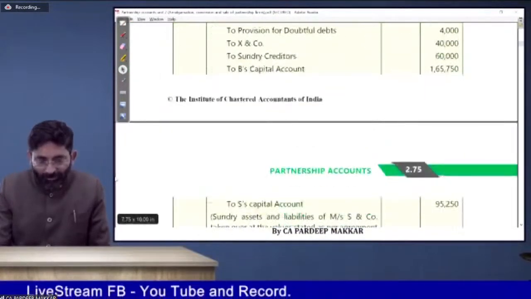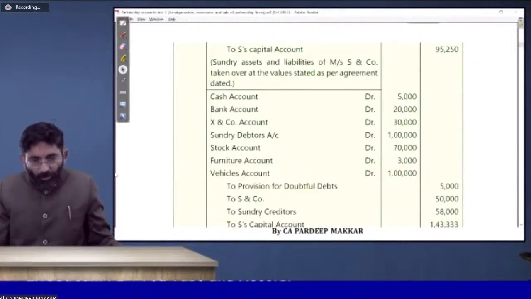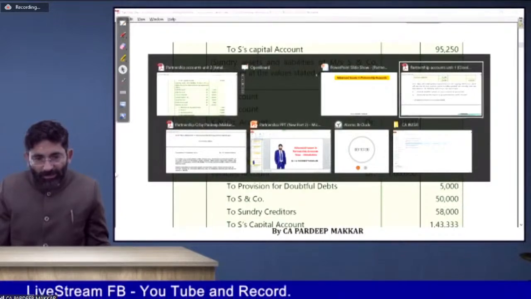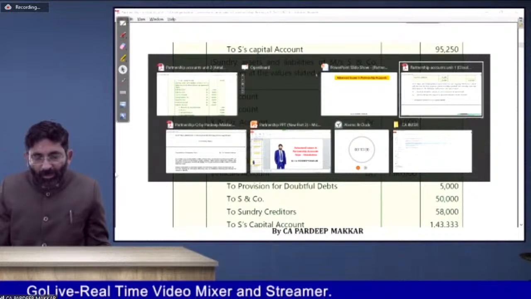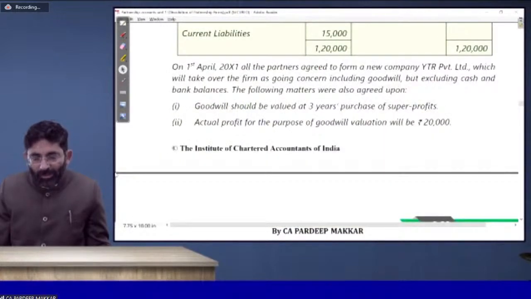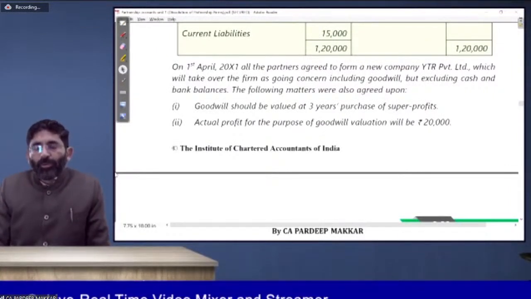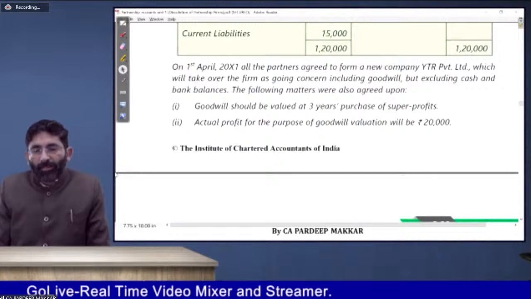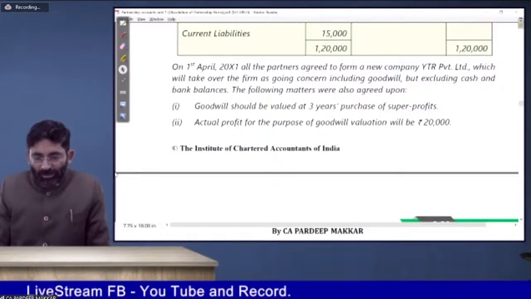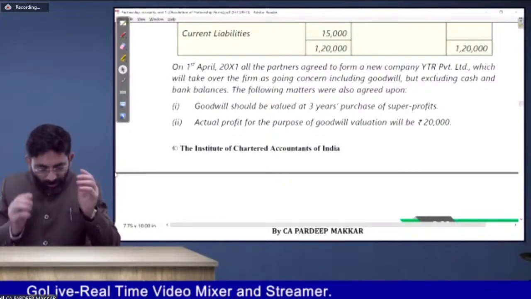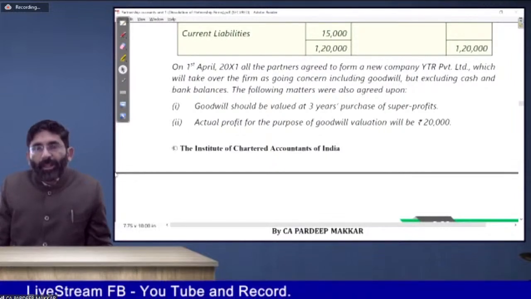So beta, your query before the break was specifically regarding the questions not being available to you. I asked ICAI, and they told me that you should send your query through Ask My Query. There is a section given, Ask My Query. You should go into Ask My Query and tell them whether the notes are uploaded or not, because they will help you in that case. You will have to send your query to them. In the app, there is an Ask My Query option, and you have to go there. Is that clear, beta?